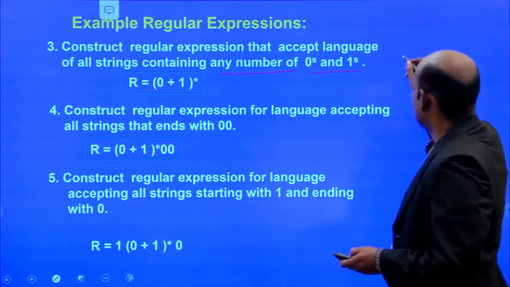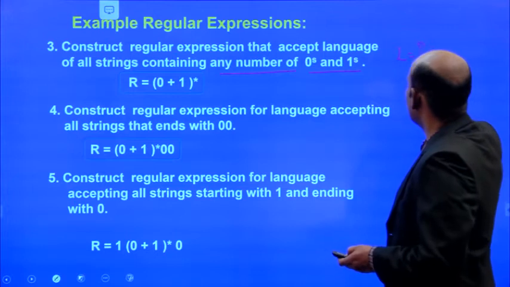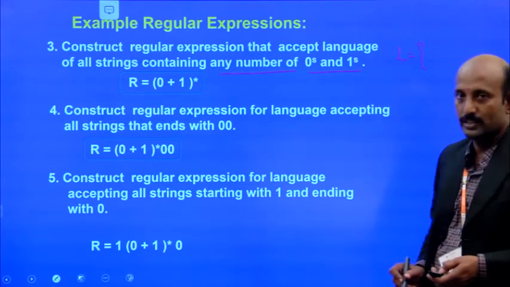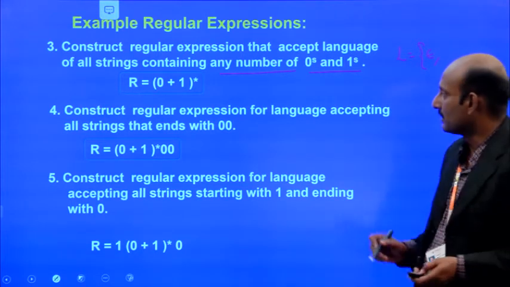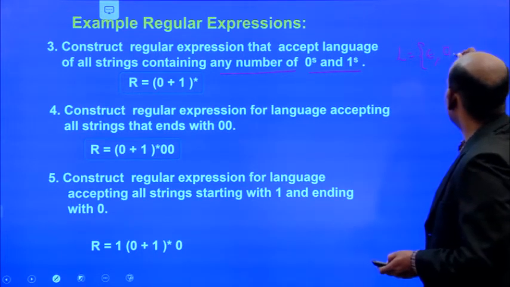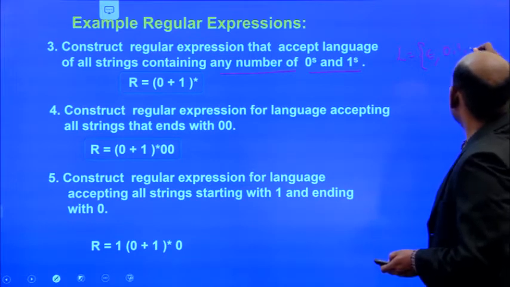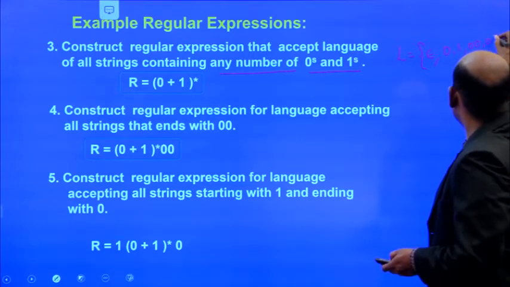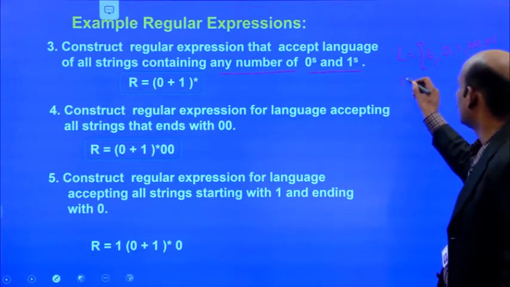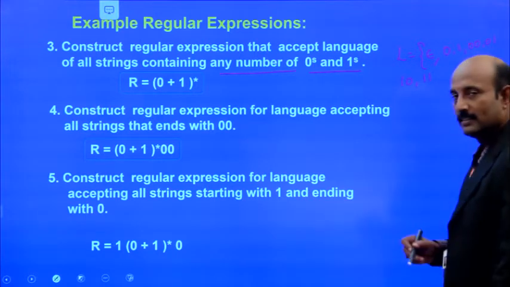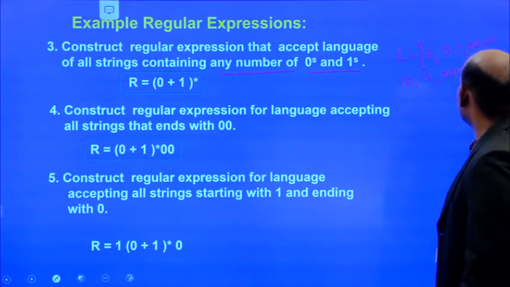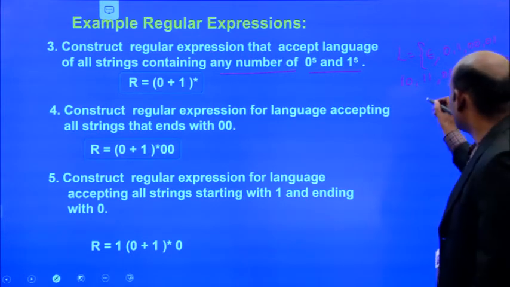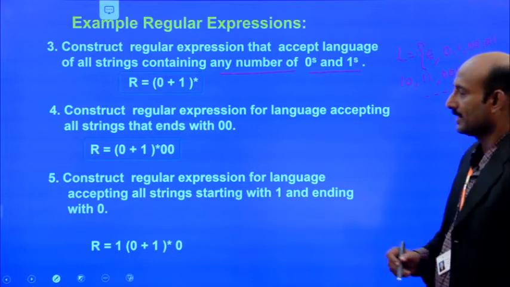For example, maybe the language is in the form of any number of zeros. So epsilon is there because it is a language. It may come 0, or it may come 1, or 00, 01, 11, 011, and likewise 001, 0101, 00. It is going on expanding like that.